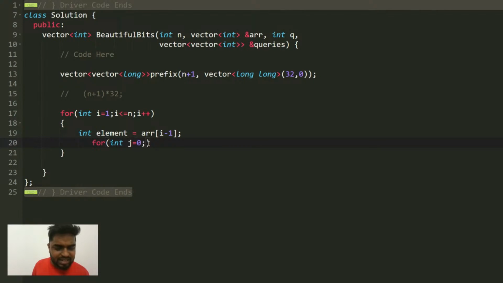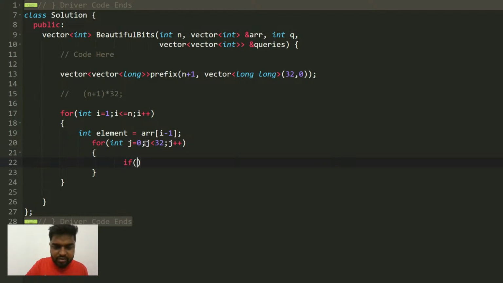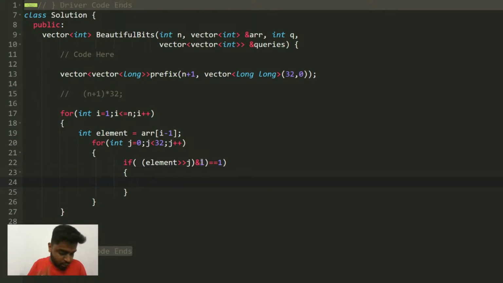Now once I am into this, I'll iterate for all the bits from 0 till 32, and we will check if the element has that bit set. If the element left shift with j, because you are checking if the jth bit is set or not, and with 1 is equal to 1, so if that bit is set, then you are going to do what, guys?